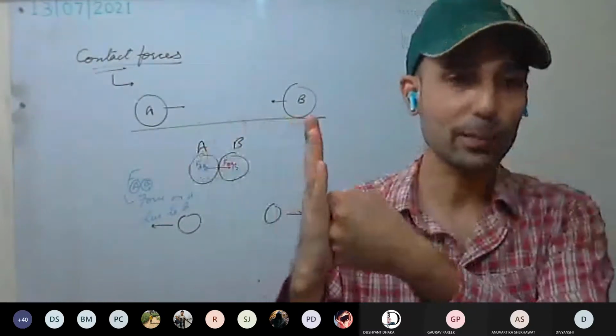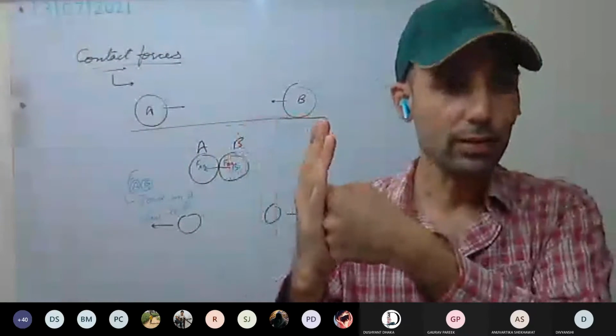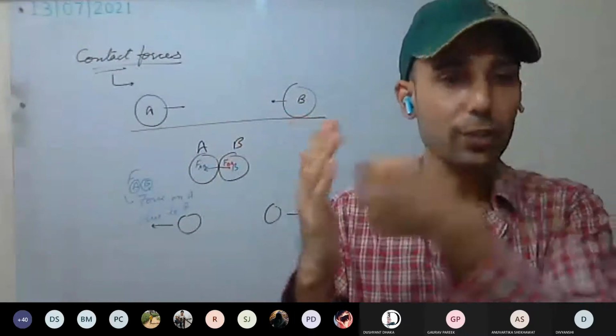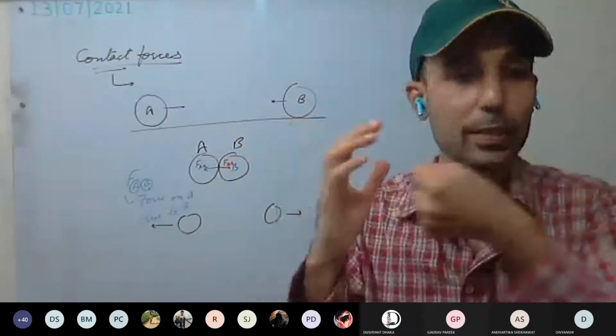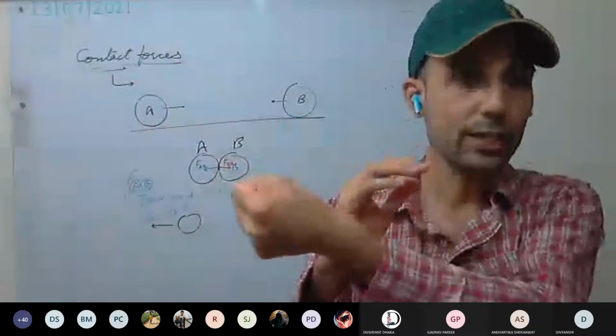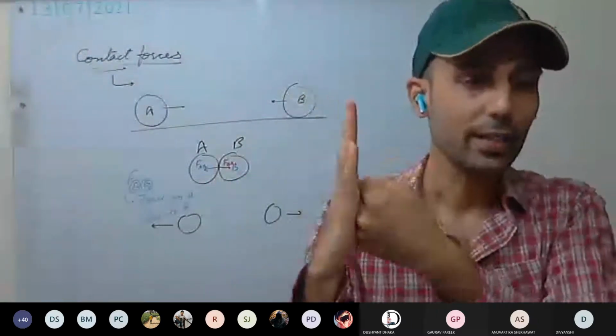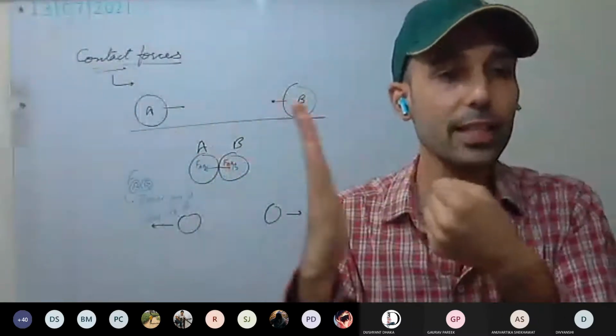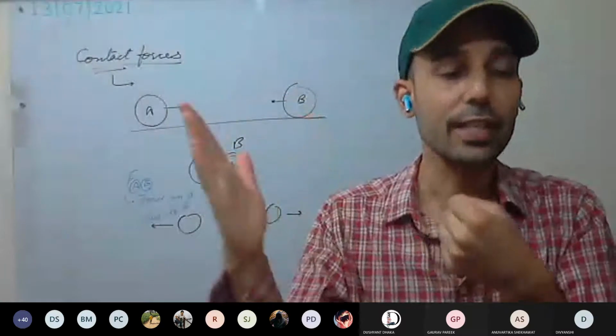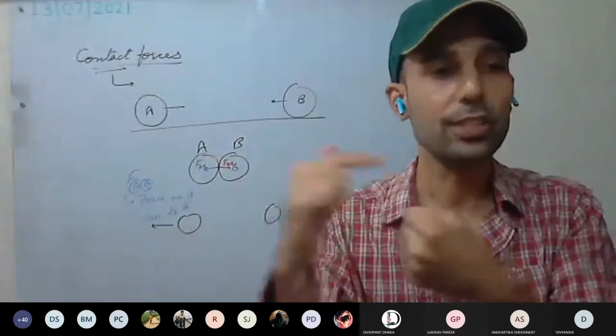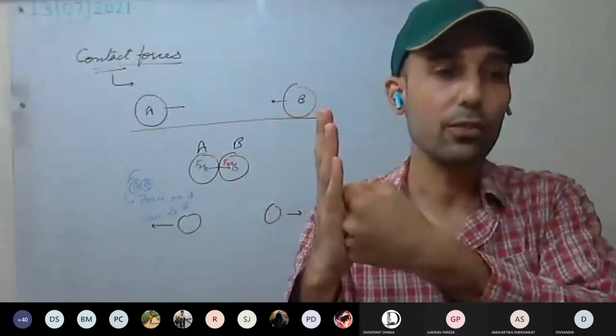Okay, so as you hit the wall, what happens? You are applying force on the wall, yes or no? As you apply the force on the wall, your hand should go inside the wall, but it is not penetrating the wall. Why? Because the wall is applying the same equal force, but opposite in direction. How much force do you apply on the wall?